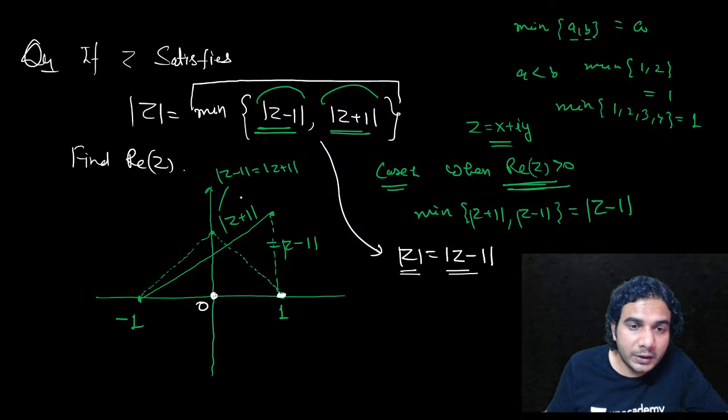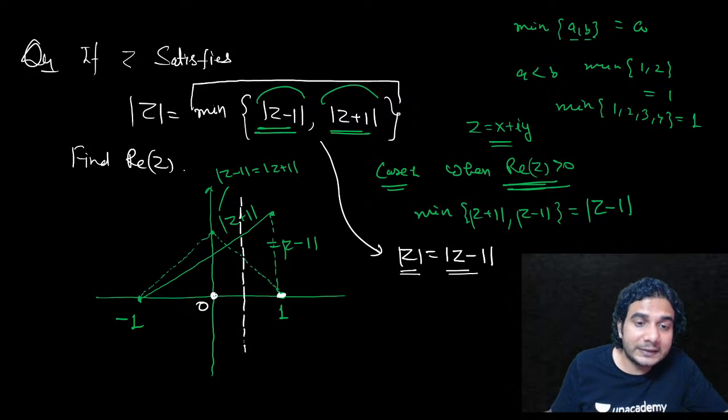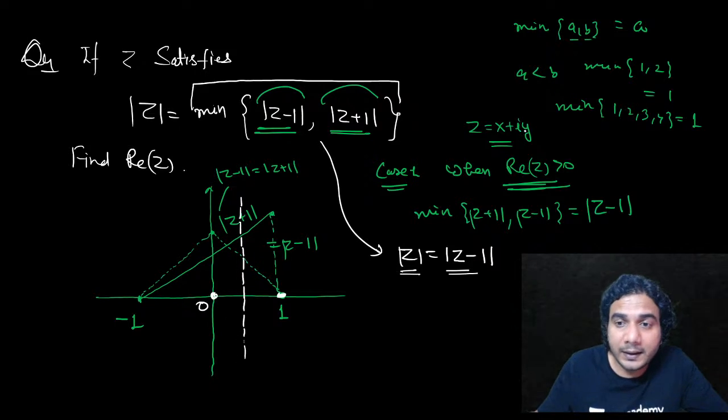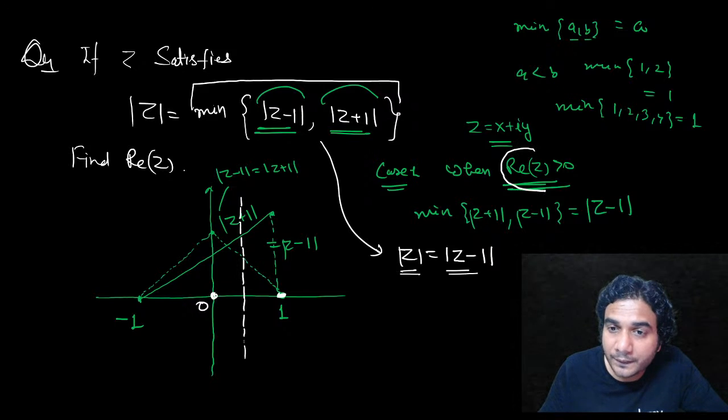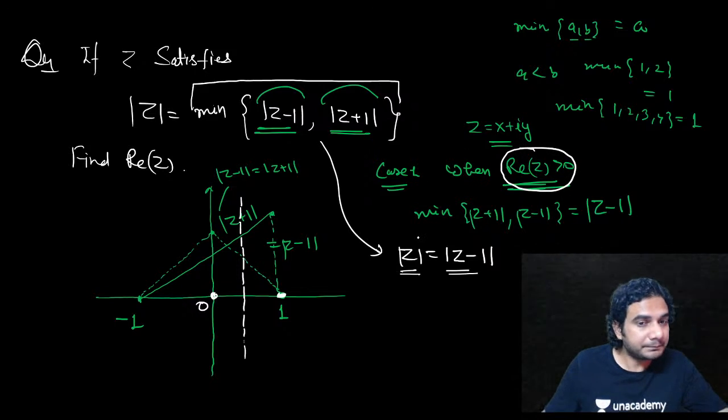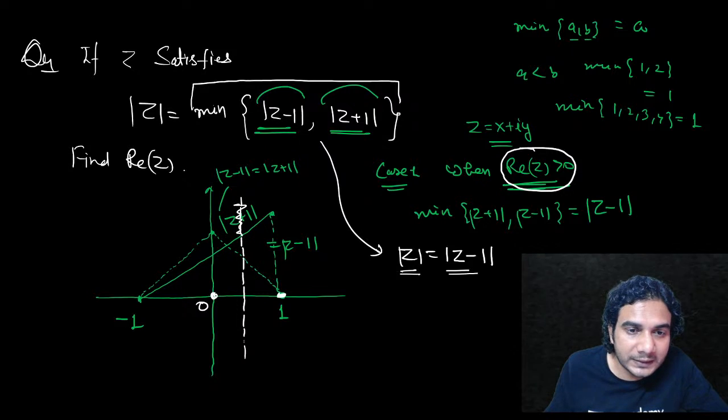That means Z lies on the perpendicular bisector of these 2 points, the line joining these 2 points, right? So Z will lie on this, and this line is lying in the region which we have selected. Yes, of course it is lying, right? So perfect. That means Z will be on this line. Okay, so we have got our Z in the selected region. What is this line, by the way? This line is X is equal to 1 by 2.